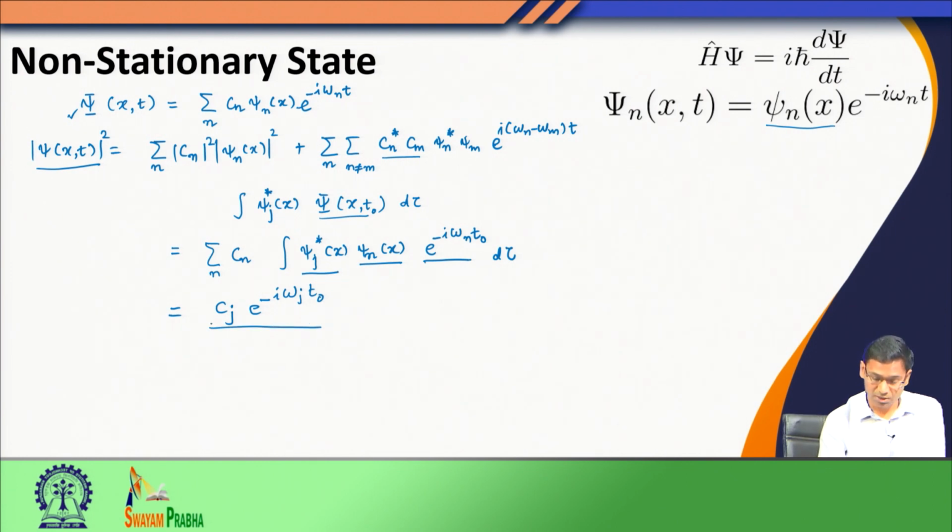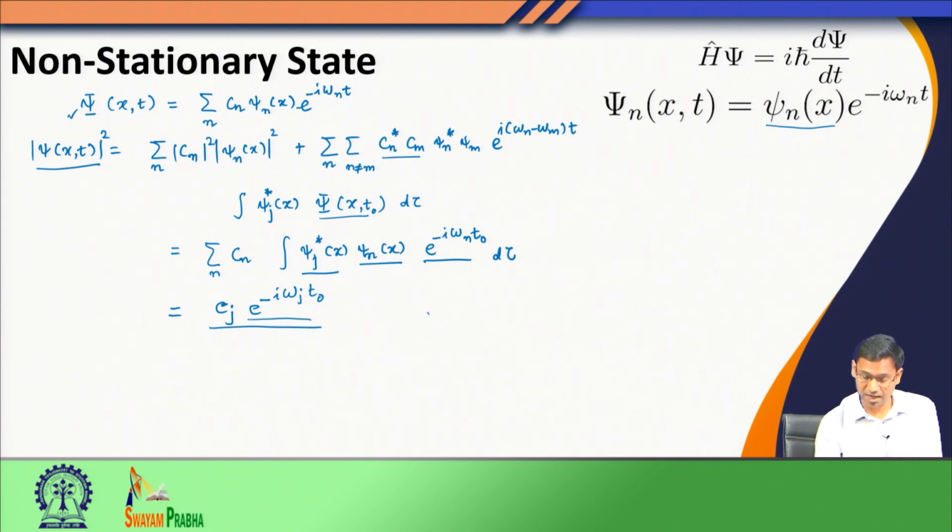Now let us see what is on the right hand side. I have on the right hand side C j, the coefficient, multiplied by this time factor, which has e to the power minus i omega j t 0. Omega j is something that I know, and t 0 is the initial time. So, this quantity I know.